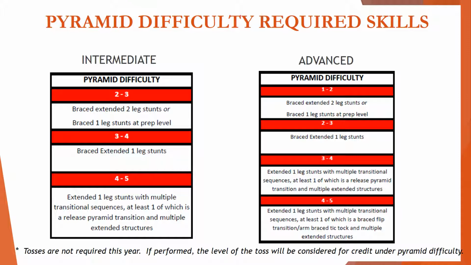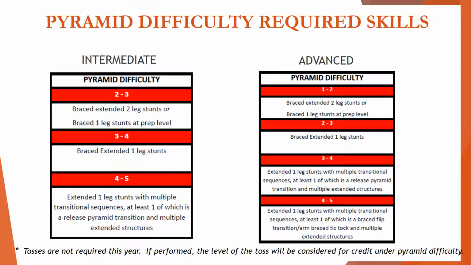In the intermediate division, in order to receive a 2 to 3, a team should perform a brace extension or brace single leg skill at prep level. A team that performs a brace extended single leg stunt will receive a score in the 3 to 4 range. And a team who performs multiple brace extended structures along with a legal intermediate brace release pyramid transition will receive a score in the 4 to 5 range.